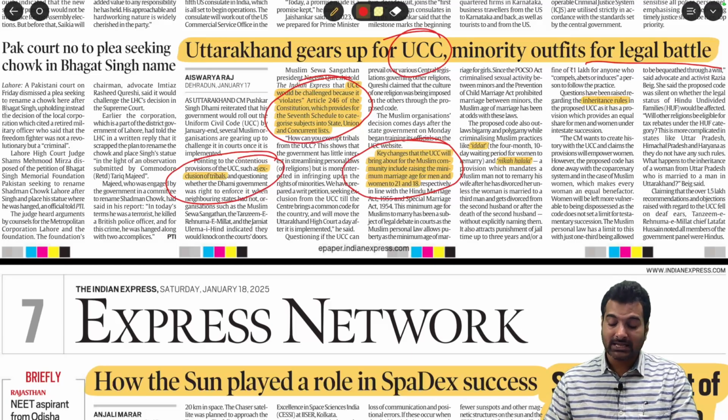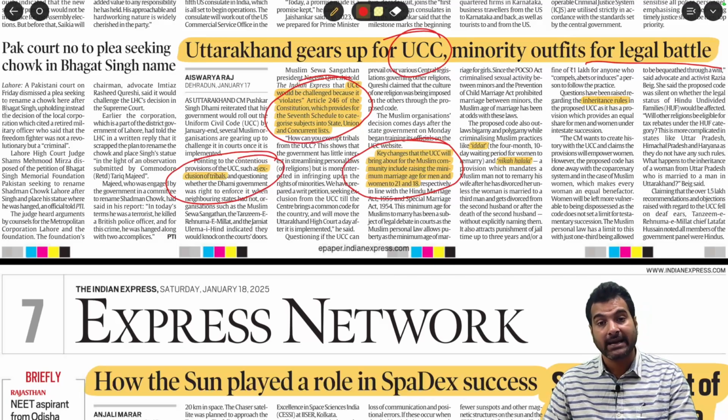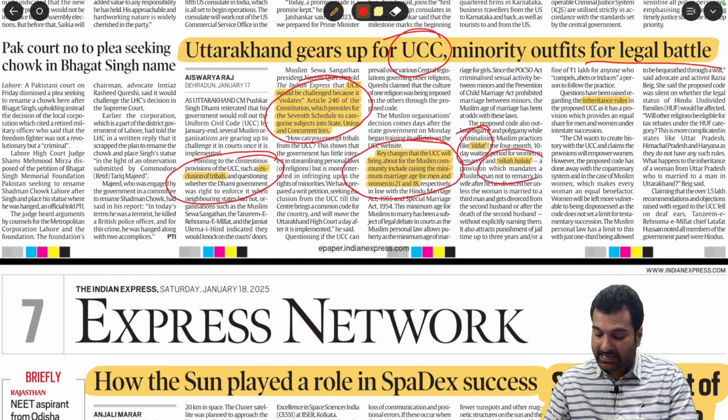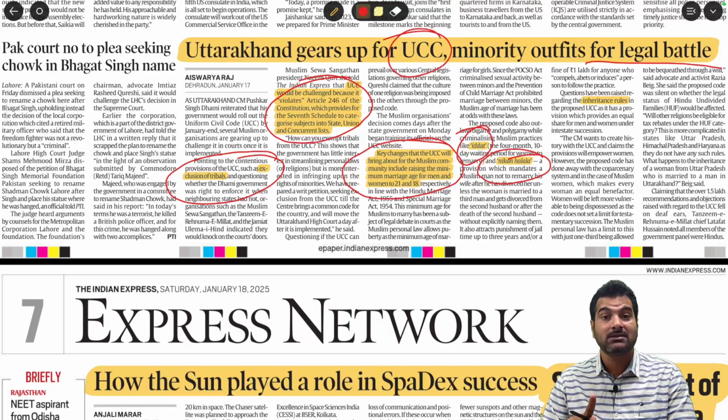Now they want this Muslim personal law to be in sync with the Hindu Marriage Law and the Special Marriage Act. Similarly, it wants to outlaw iddat and nikah halala. Iddat means a 4 month and 10 day waiting period for women to remarry. Suppose any woman got divorced, then as per this, she has to wait at least 4 months 10 days to remarry.